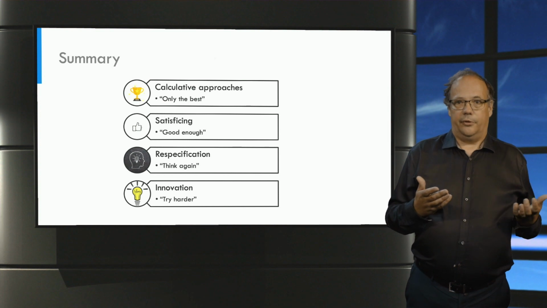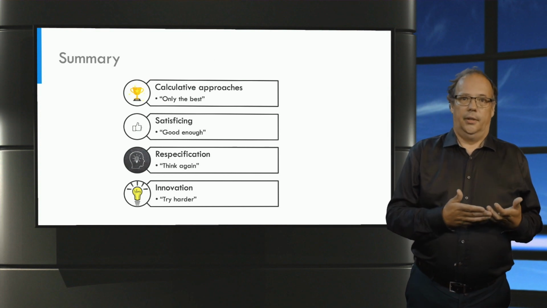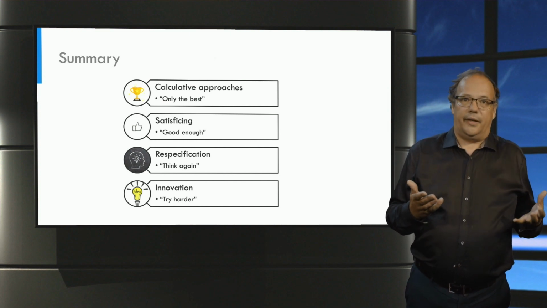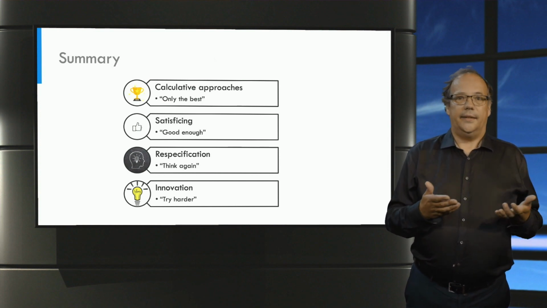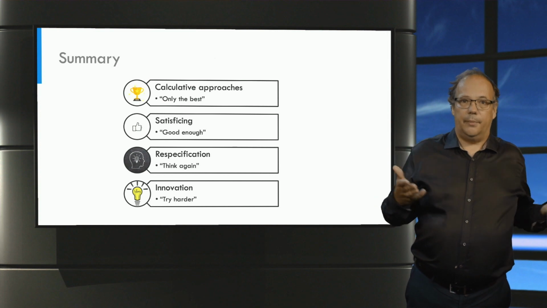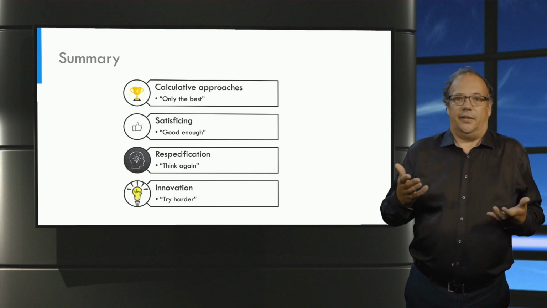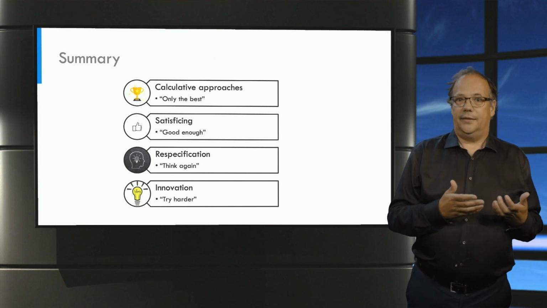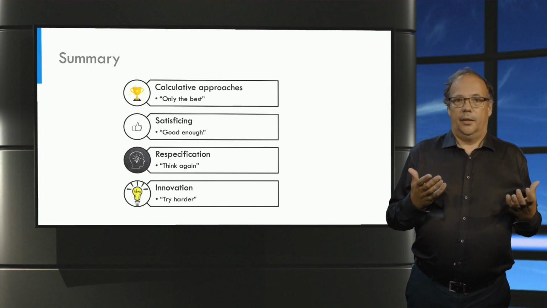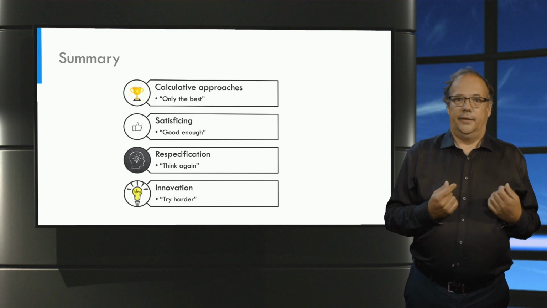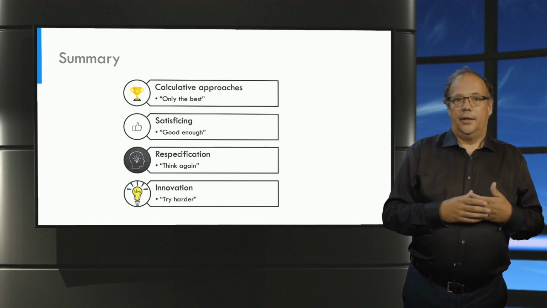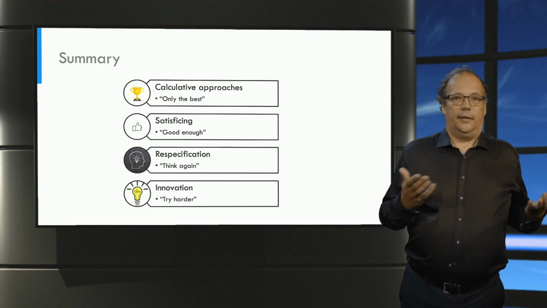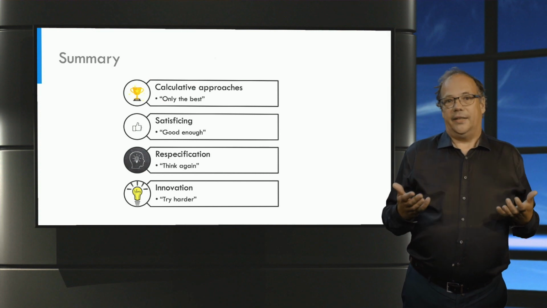The calculative approach gives you a best choice, but the calculations might be rather arbitrary and trade-offs might not always be acceptable. Satisficing gives you an option that meets minimal thresholds, but how do you set these thresholds? Respecification and innovation might be great, but they don't work for every conflict. Respecification may be impossible or unacceptable, and not every innovation solves a value conflict. It may even generate new ones.